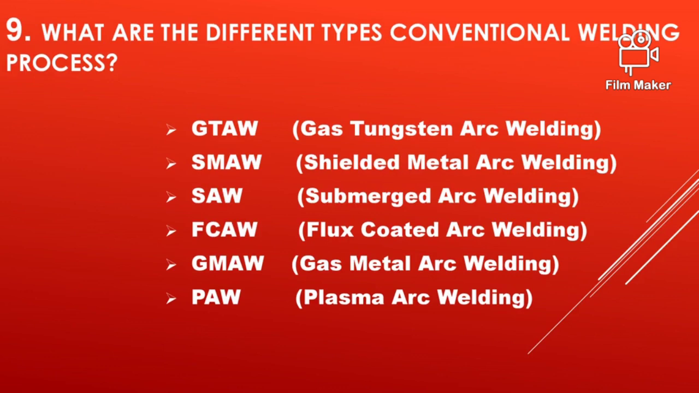What are the different types of conventional welding process? They are gas tungsten arc welding, shielded metal arc welding, submerged arc welding, flux cored arc welding, gas metal arc welding, and plasma arc welding.